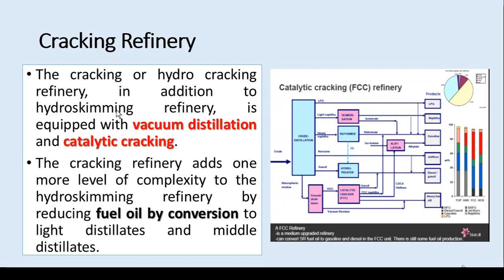In the cracking refinery, there are two important things being added here. One is vacuum distillation and the second is the catalytic cracking. Vacuum distillation is added because we need a feed for the catalytic cracking unit. So vacuum distillation provides the feed for the catalytic cracking. And the main activity highlighted in this cracking refinery is the conversion of fuel oil into the light distillates and middle distillate.